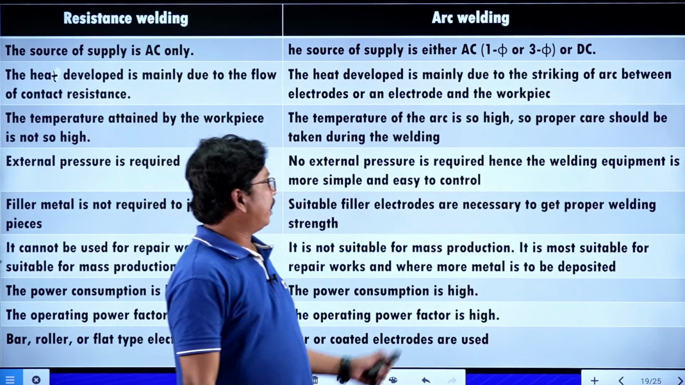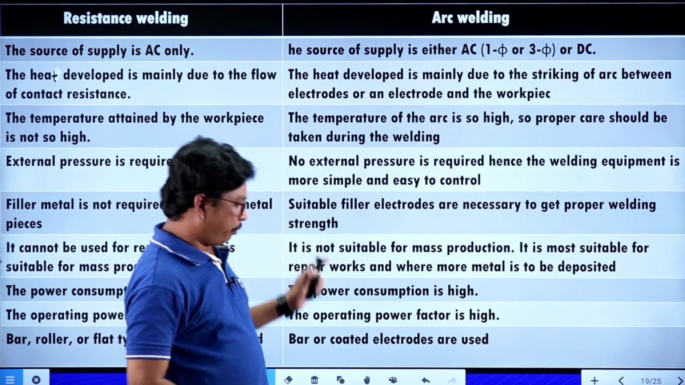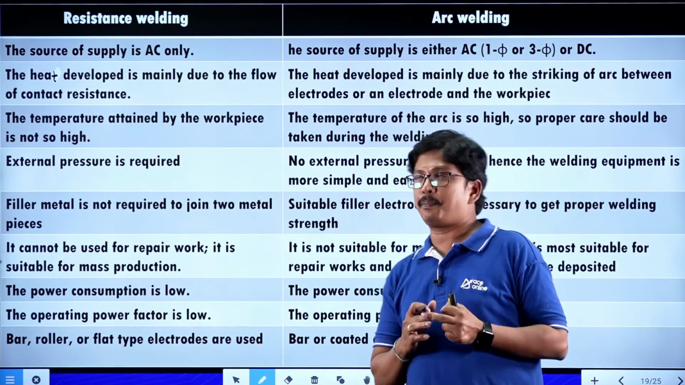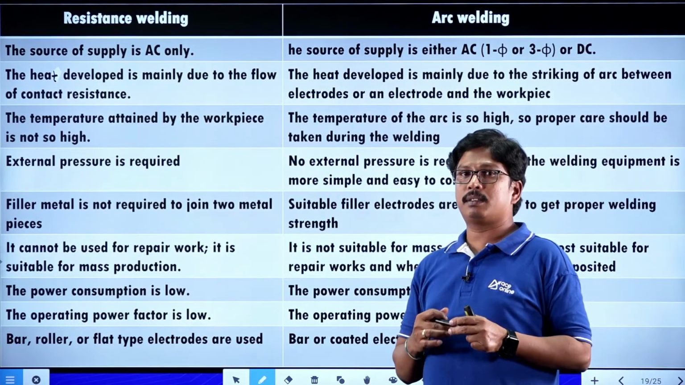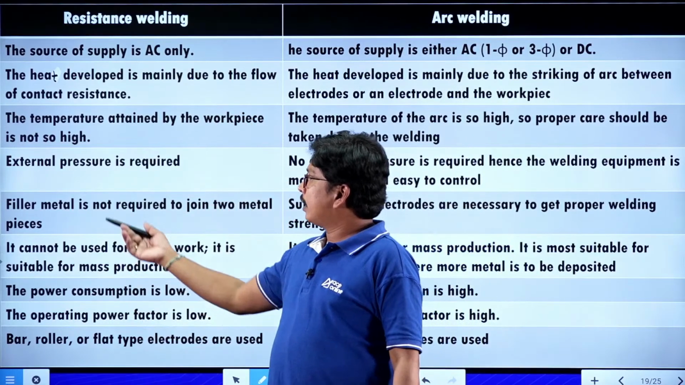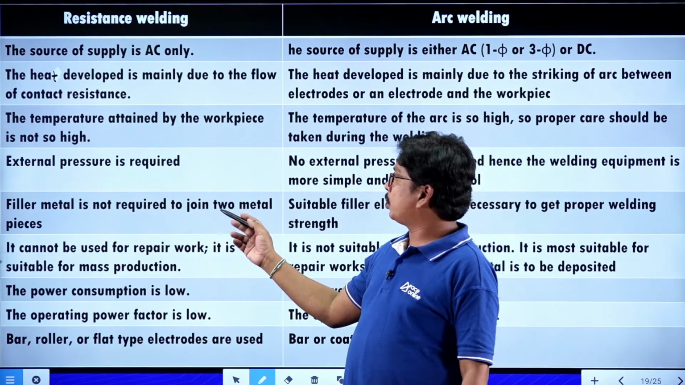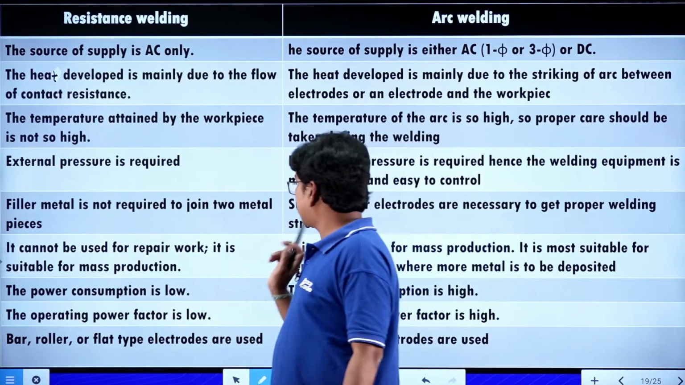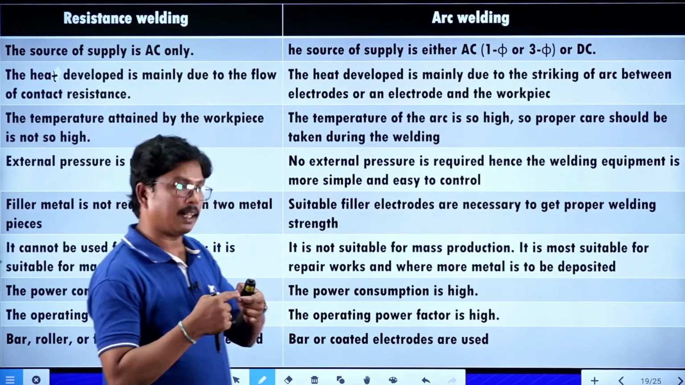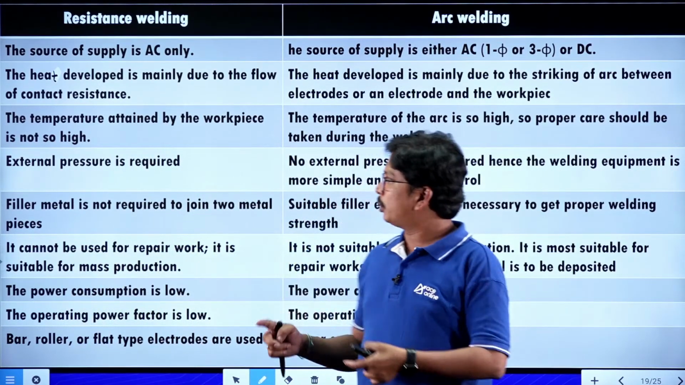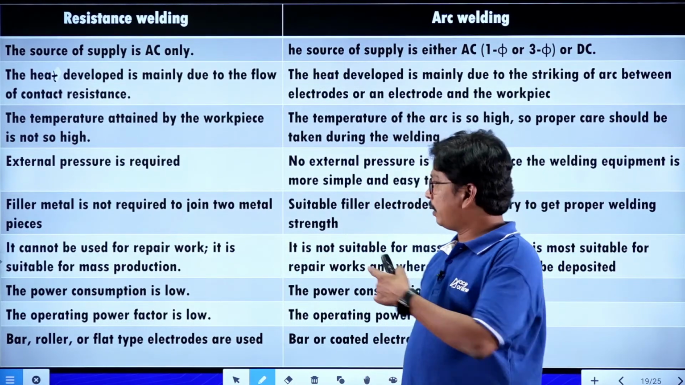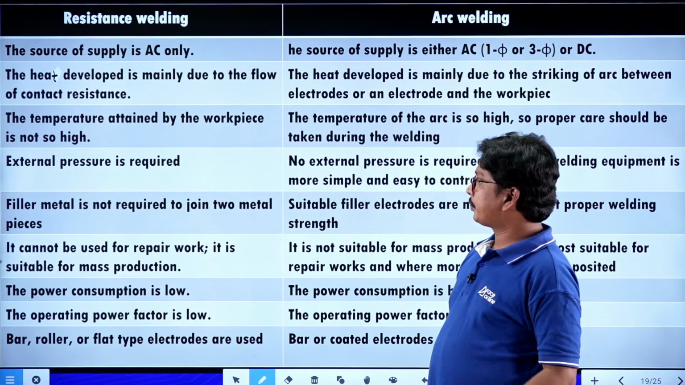And we can say the welding equipment is very simple in arc welding. But in resistance welding, it is more compact in size. In resistance welding, filler metal is not required to join two metal pieces. But in arc welding, suitable filler materials, filler electrodes are required, right? So to join two elements, in resistance welding there is no need of any filler materials, but in arc welding we need filler materials.